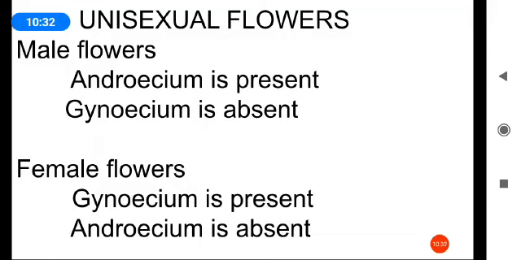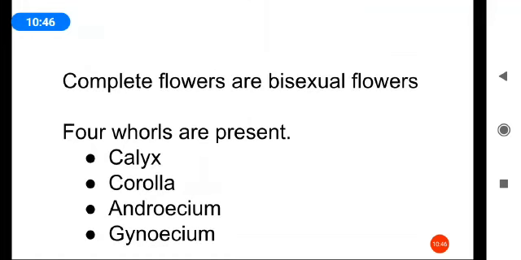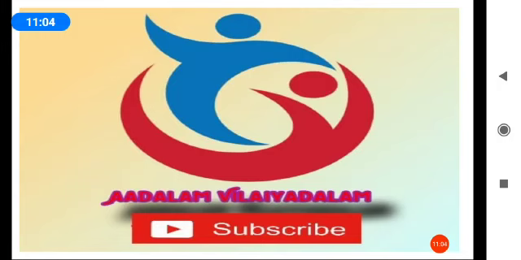So unisexual flowers are of two types, male flowers and female flowers. Complete flowers are bisexual flowers, in which all four whorls are present: calyx, corolla, androecium and gynoecium.